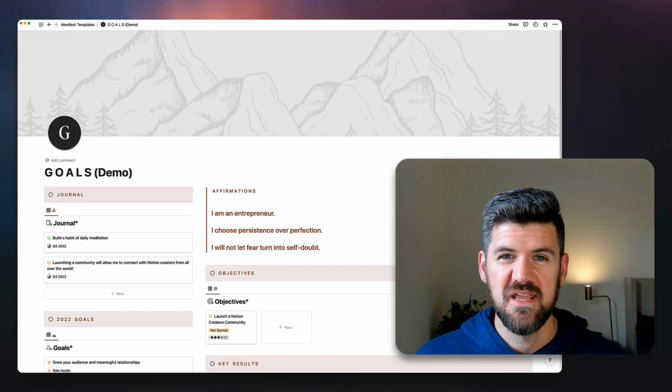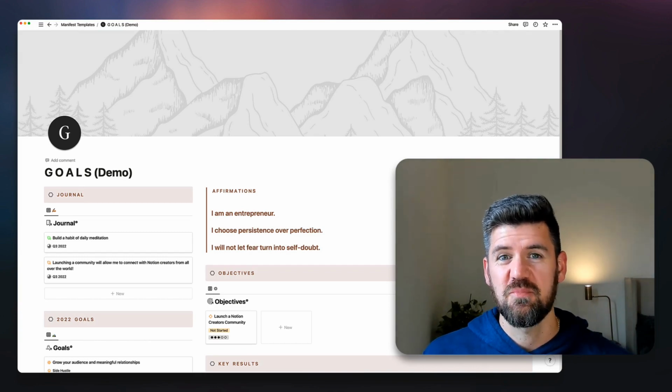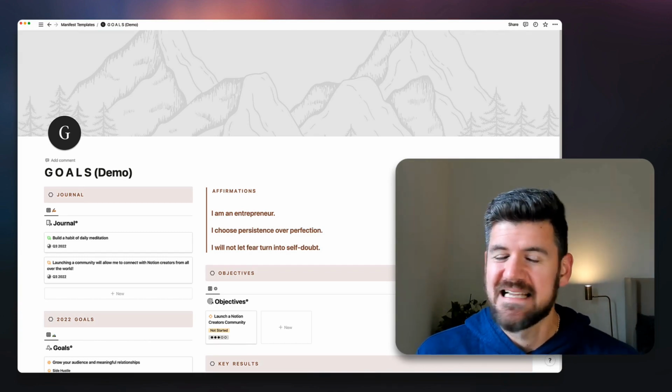Goals. We love to set them. But when it comes to making systems to track our progress toward goals, not so much.